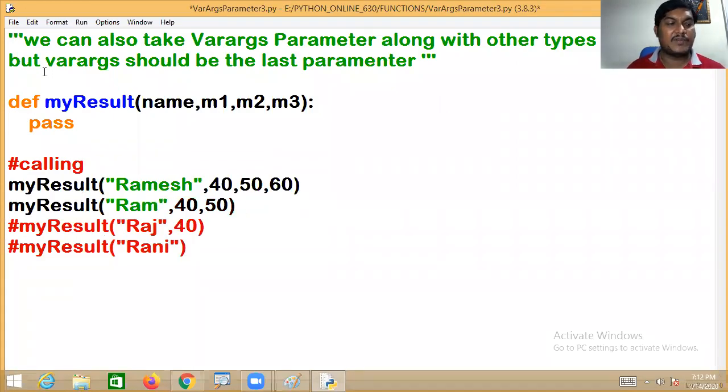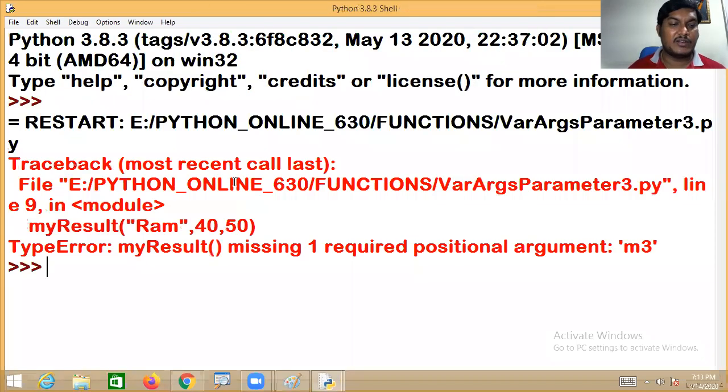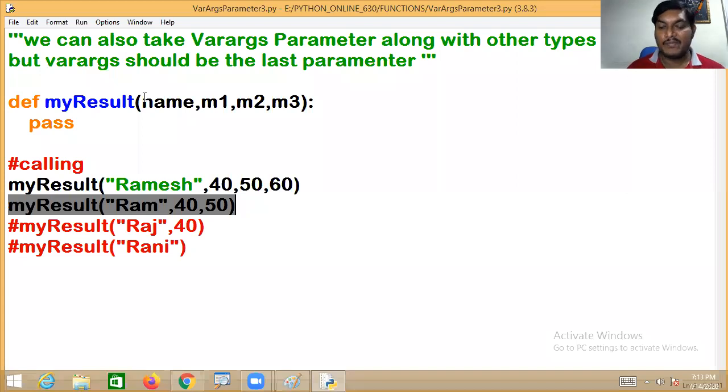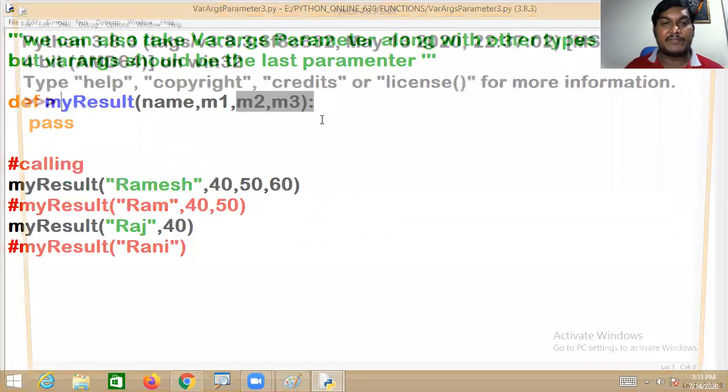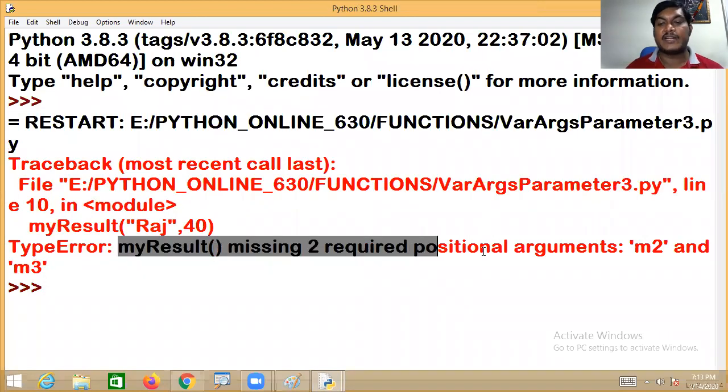But if I uncomment the second one, then what happens? You will be getting an error. What is that? My result function is missing one required positional argument, that is M3. You have to pass that. Now I comment this one and uncomment the next. Again you will be getting an error: my result function is missing two required positional parameters, M2 and M3. Read the points here.